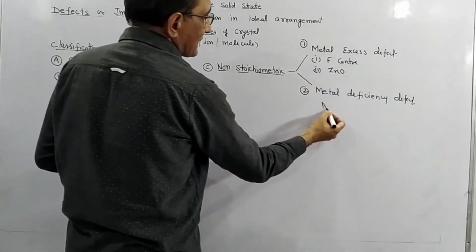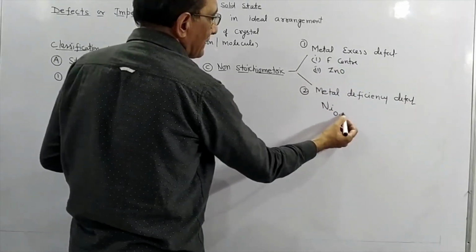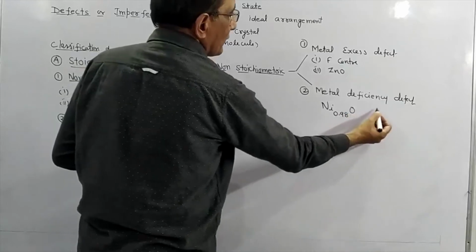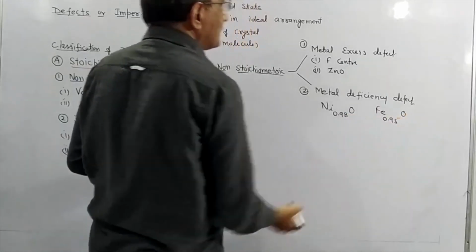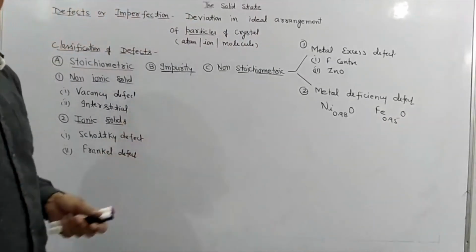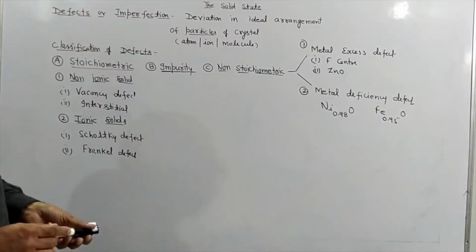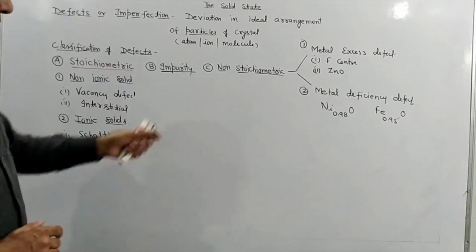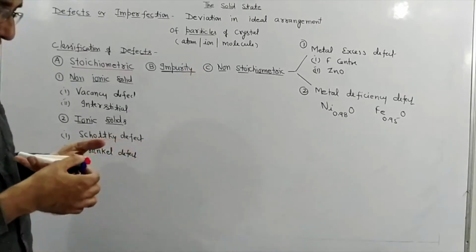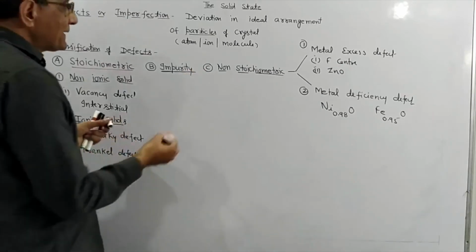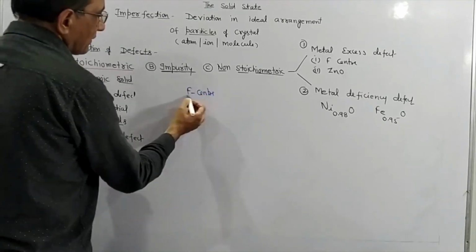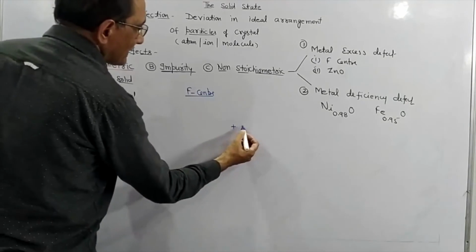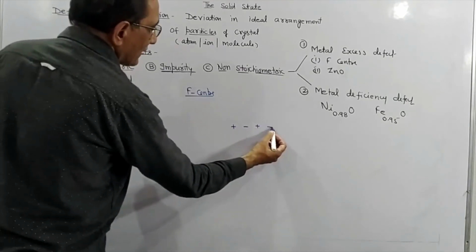And here we will discuss examples like Ni0.98O and Fe0.95O. So these we have to discuss in case of non-stoichiometric defect, students. What is non-stoichiometric defect? We will discuss it with the example of the F center. Again we have an ionic crystal like NaCl.